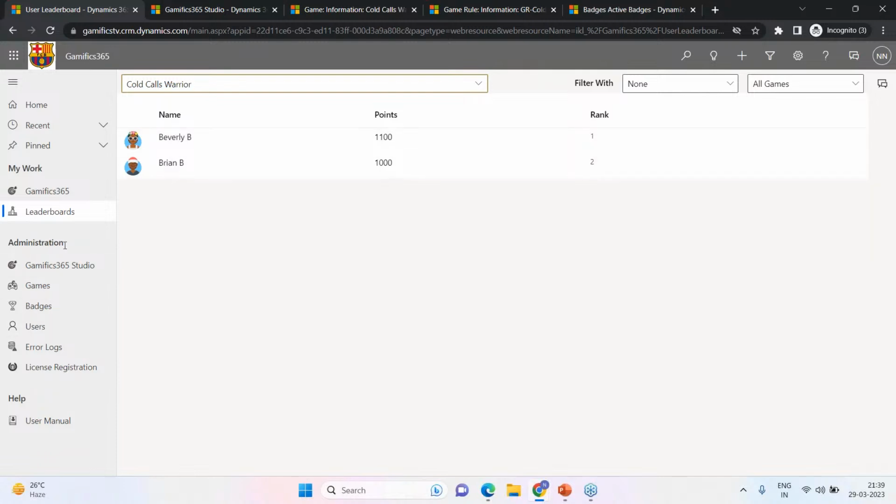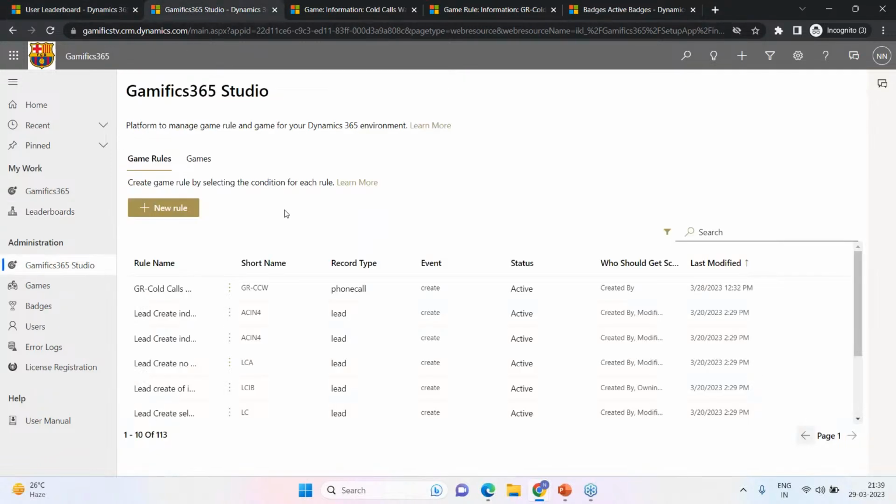Right here under the administration, we also have Gamifics 365 Studio, which I have opened in a separate tab for you. And that's where we can see all the rules. Now, as we can see on the screen, I have configured about 113 rules. Not necessarily that every organization might have 113 rules or such a high number of rules. This is just for demonstration purposes. We'll definitely touch base on only one of the rules just to get a gist of how the rules are working.